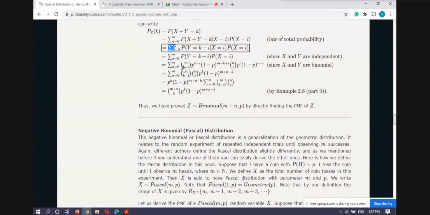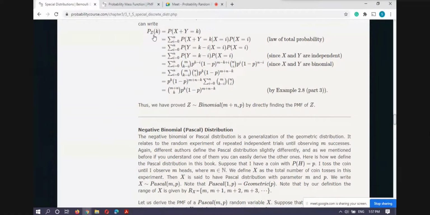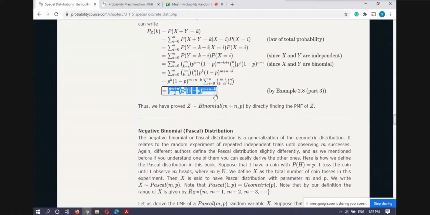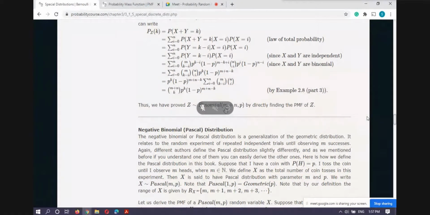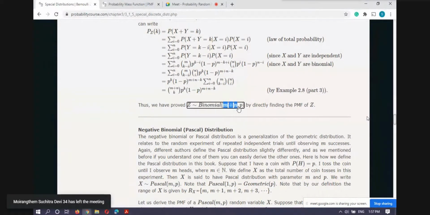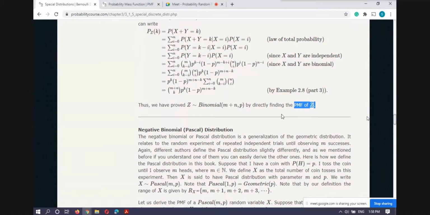So now finally after this, we are getting the probability mass function for capital Z equal to small k, which is actually this one. And you can see that it looks like the binomial distribution with parameter m plus n and probability of success p. So this is the probability mass function of Z. This is the way we obtained the probability mass function of the sum if you are having two independent random variables of binomial kind.